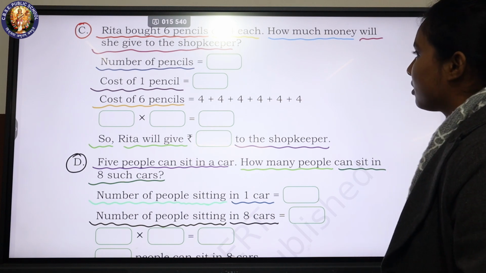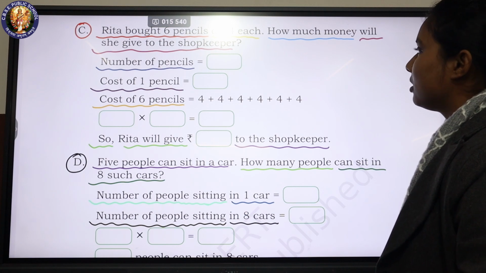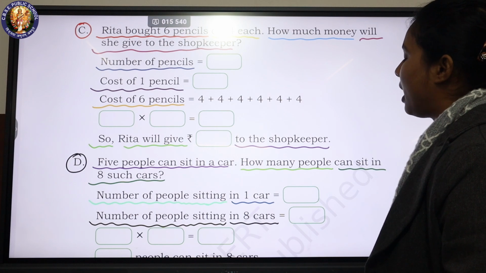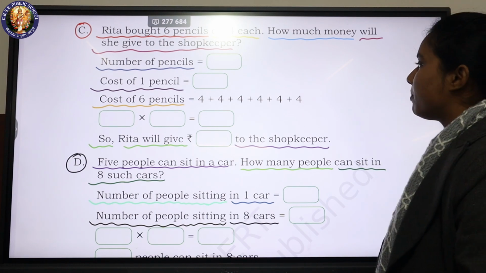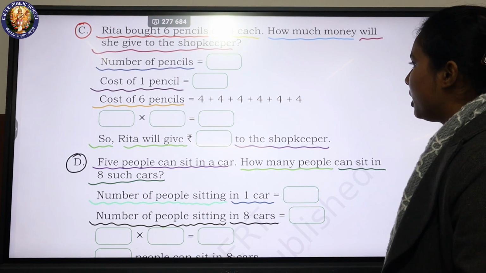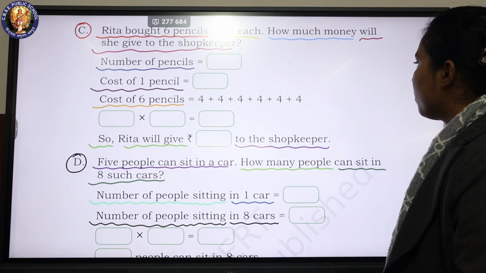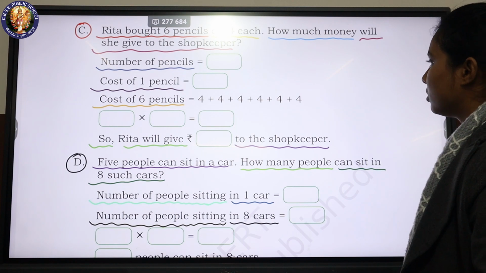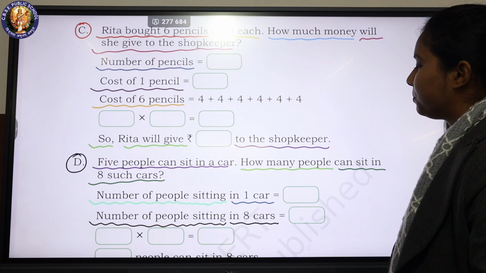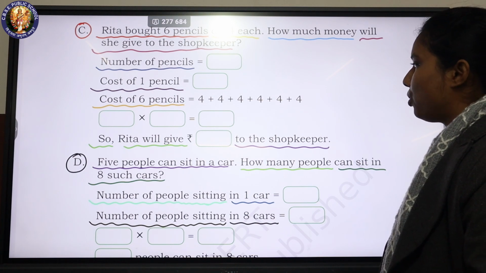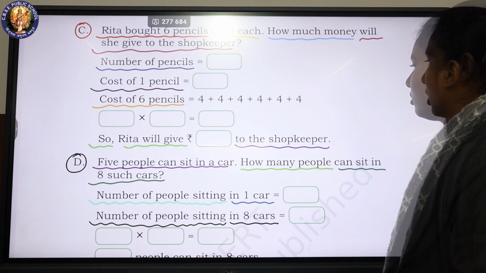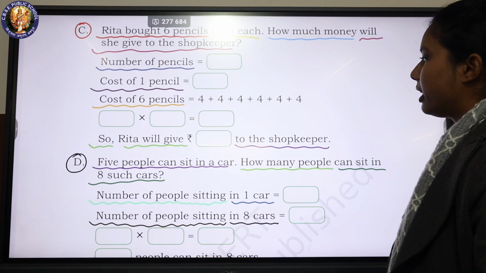Number of pencils is equal to blank. Cost of 1 pencil is equal to blank. Cost of 6 pencils is equal to 4 plus 4 plus 4 plus 4 plus 4 plus 4. Blank into blank is equal to blank. So, Rita will give rupees blank to the shopkeeper.